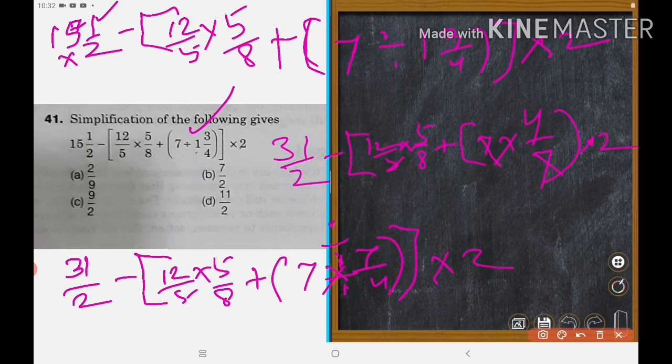One is also 31/2. Next, tell me. Minus 3/2 bracket. Minus bracket 3/2 plus 4 bracket and bracket, yes.